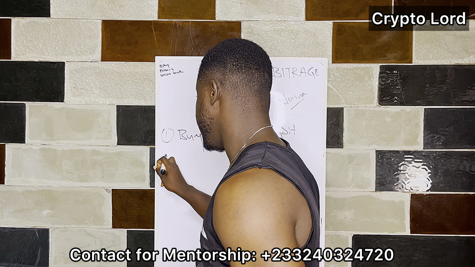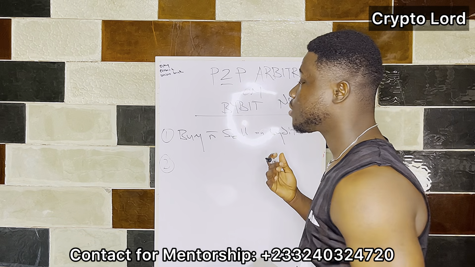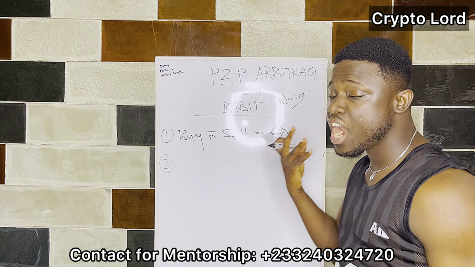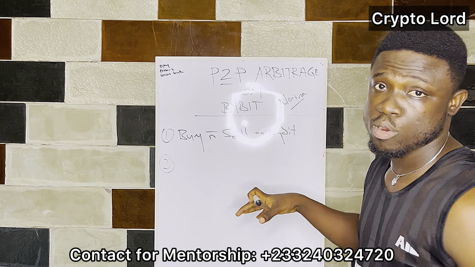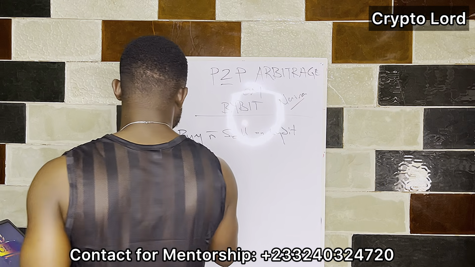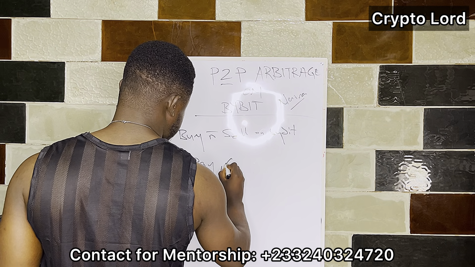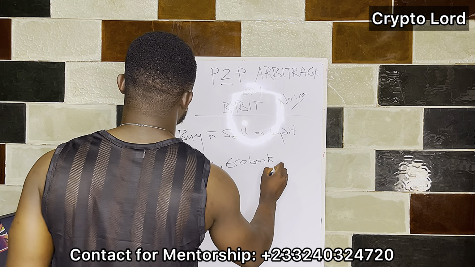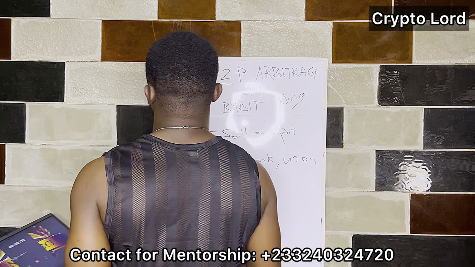The second point is your bank account. I'll urge you to go in for these bank accounts if you want to make money with this P2P strategy I'm about to teach you: OPay, Ecobank, and Union Bank.